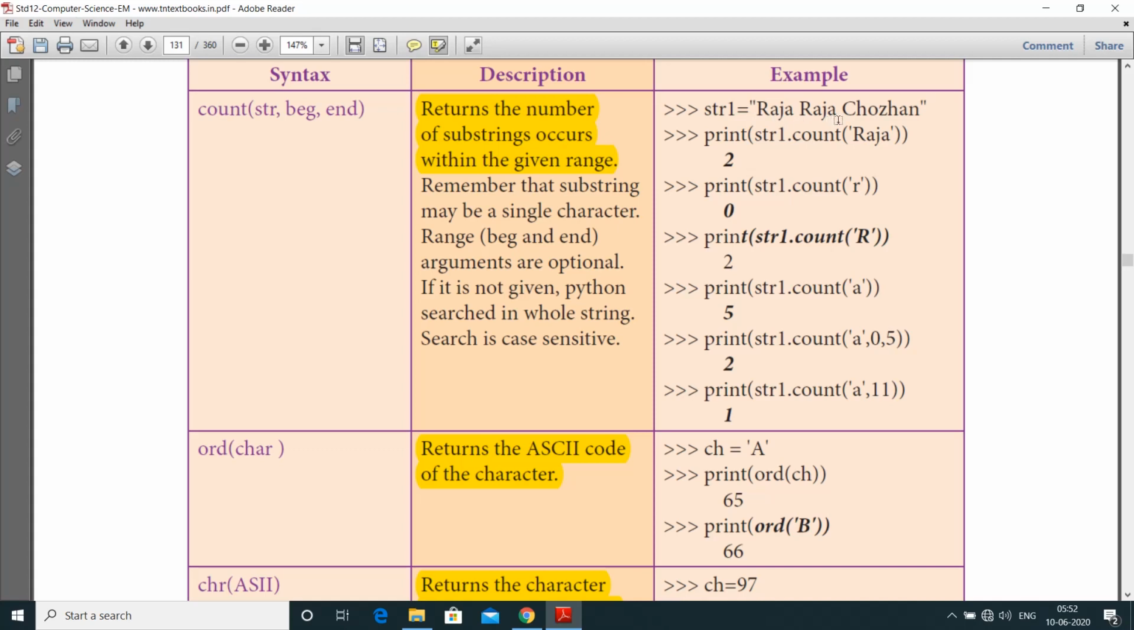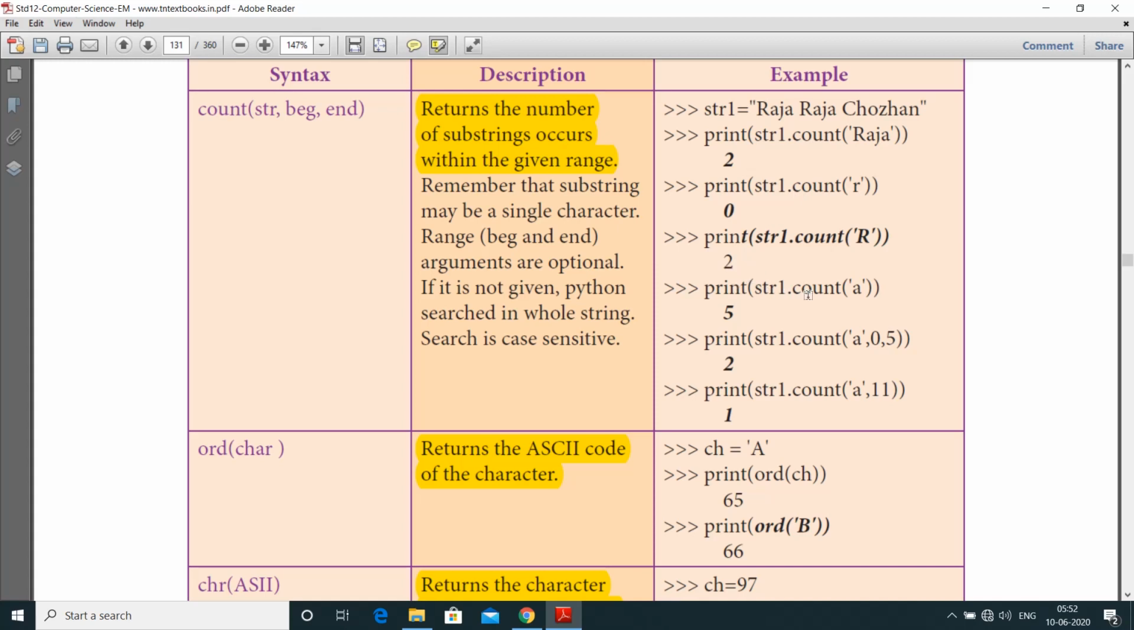str1 is equal to Rajaraja Cholan. print of str1 dot count of Raja. So here how many Raja occurrences? 1, 2. So the output is 2. Print of str1 dot count of lower case r. This string doesn't contain any lower case r, so the output is 0. Print of str1 dot count of upper case R. Here 1, 2, so the output is 2.